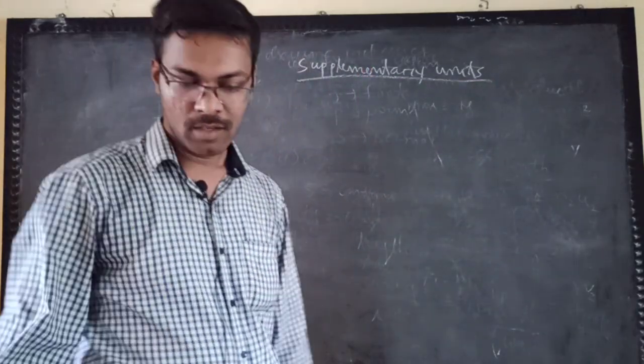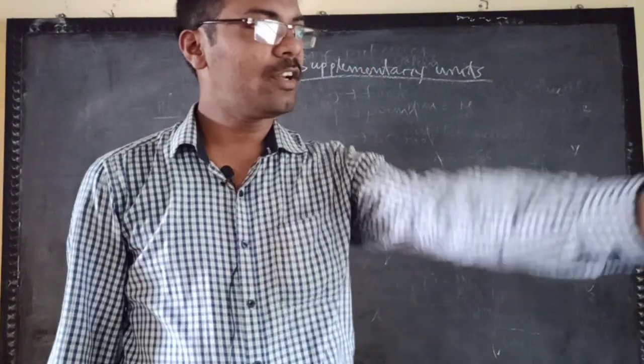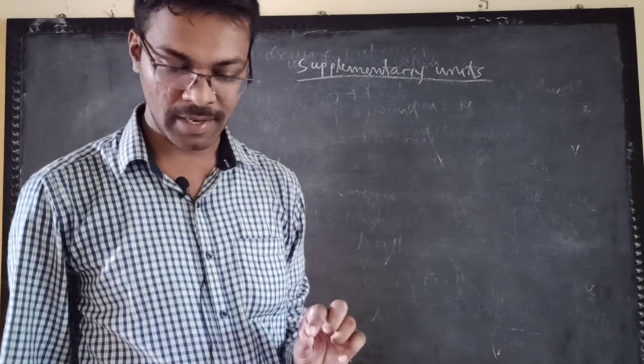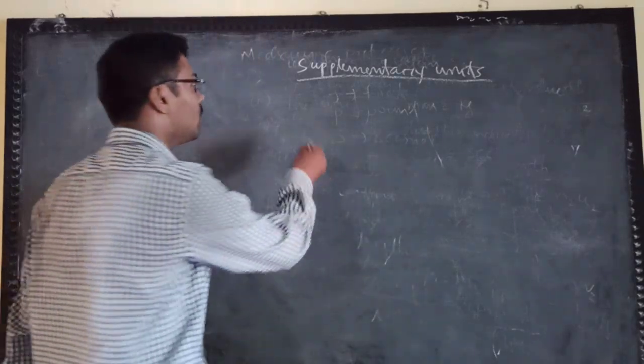So in the supplementary units there are two parts. First is the plane angle and second is the solid angle.